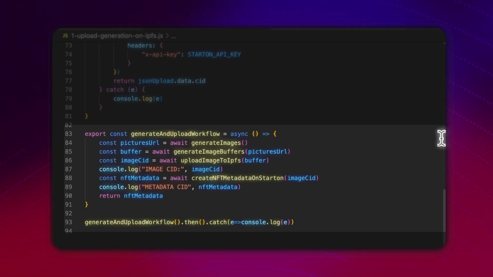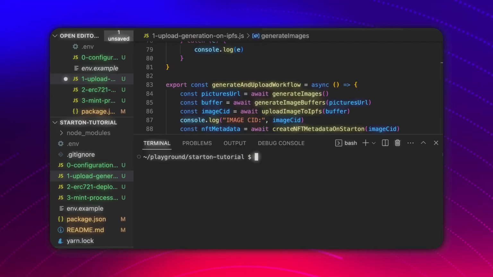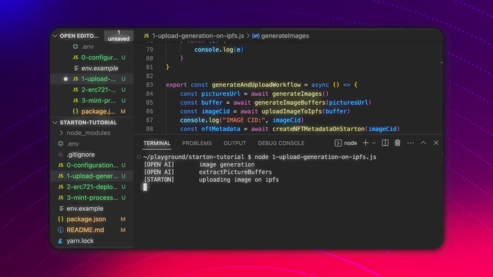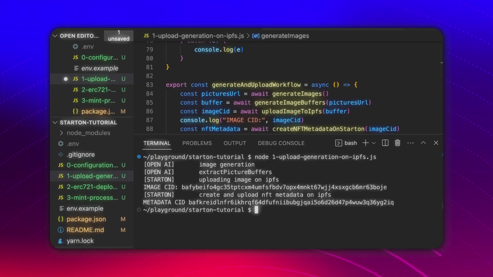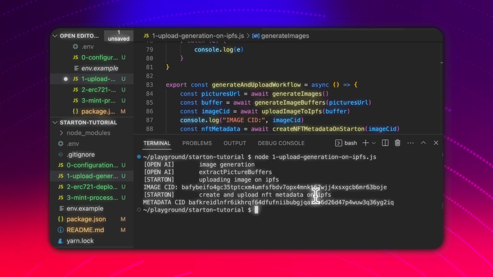And after that, we execute the function. All right, so now this is the moment you've been waiting for. So we're gonna execute our function. So let's go to our terminal and we execute this script. And here we can see a bunch of information. And the most important is the unique identifier of the image and of the metadata.